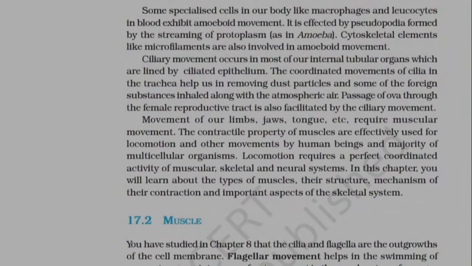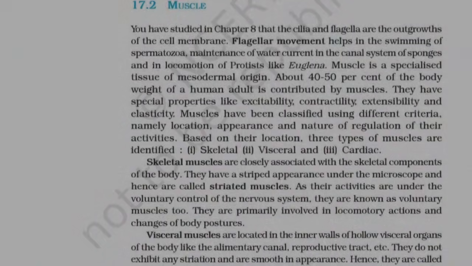17.2 Muscle. You have studied in Chapter 8 that the cilia and flagella are the outgrowths of the cell membrane. Flagellar movement helps in the swimming of spermatozoa, maintenance of water current in the canal system of sponges, and in locomotion of protists like euglena. Muscle is a specialized tissue of mesodermal origin. About 40 to 50% of the body weight of a human adult is contributed by muscles. They have special properties like excitability, contractility, extensibility, and elasticity.